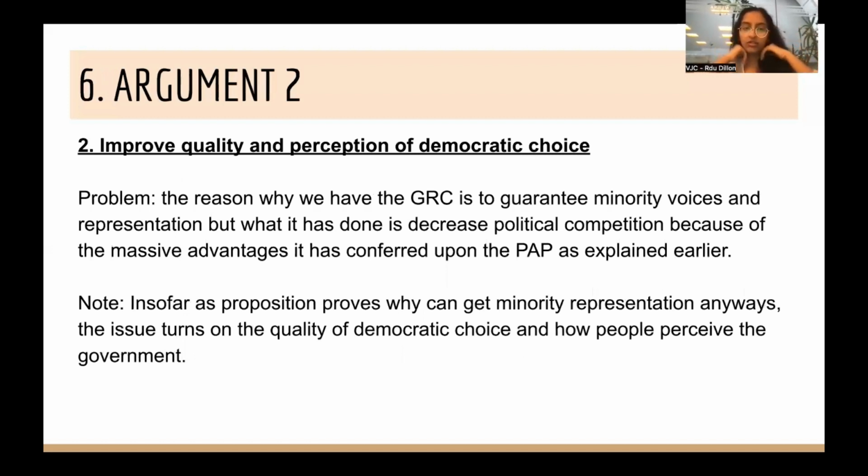Second argument, not as important, but again, I thought this is an interesting angle that teams could take, which is that this improves the quality and the perception of democratic choice. The problem we think we used to have in the status quo is that we needed the GRC system to guarantee minority voices and minority representation. But what it has actually done is decrease political competition, because of the massive advantages it has conferred upon the incumbent government, as we just explained earlier, right?